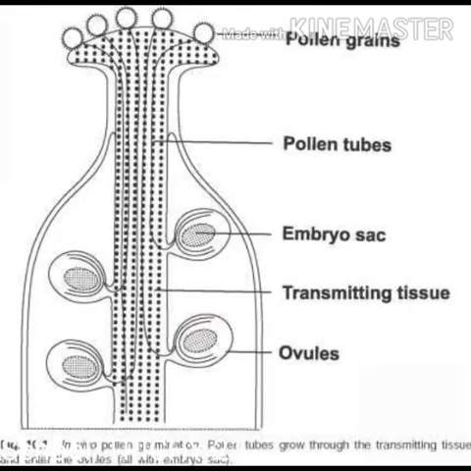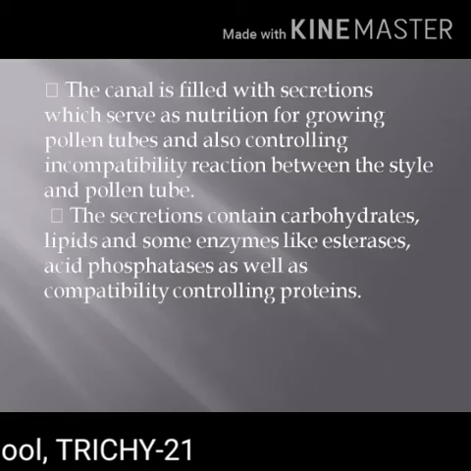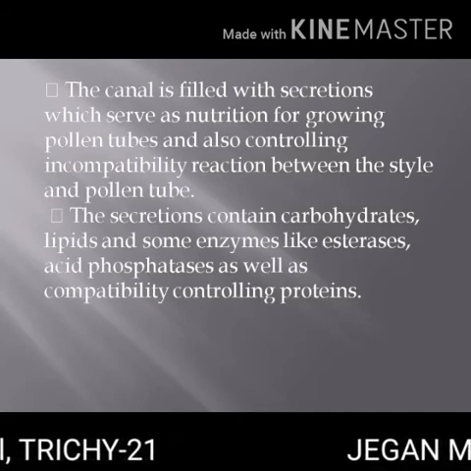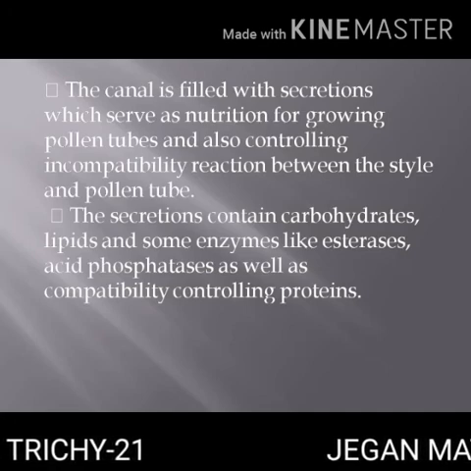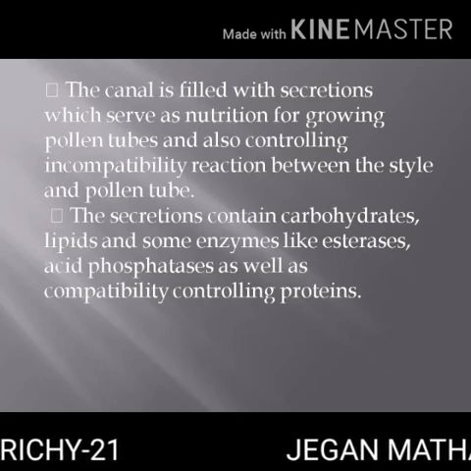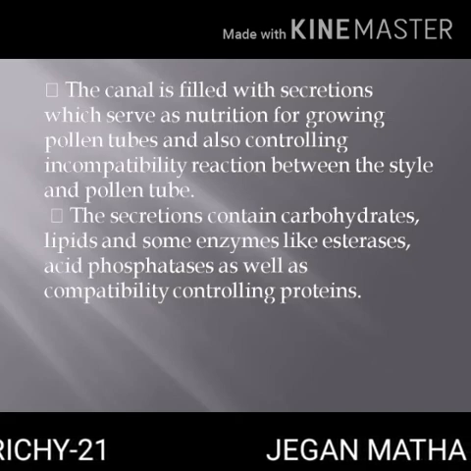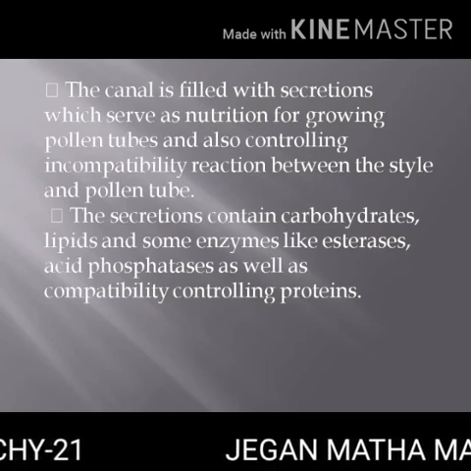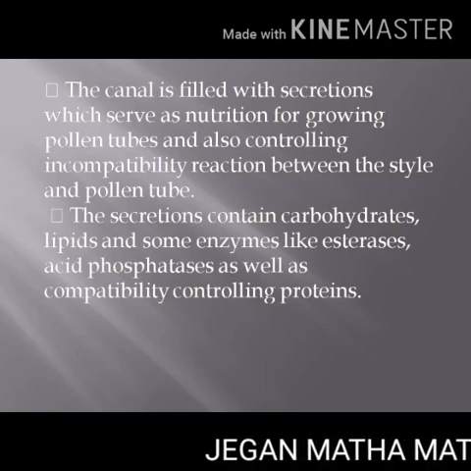Mucilaginous means jelly-like substance. The pollen tube grows on the surface of the cell lining the stylar canal. The canal is filled with secretions which serve as a nutrition for growing pollen tubes and also control incompatibility reaction between the style and the pollen tube. The secretion contains carbohydrates, lipids, and some enzymes.